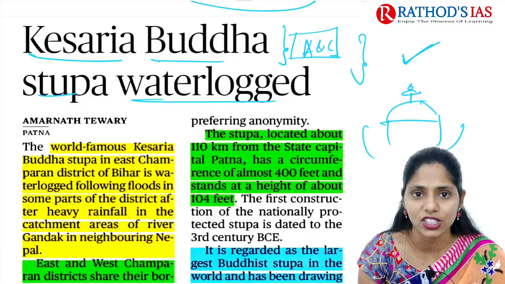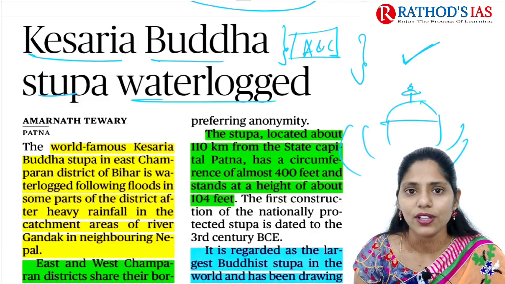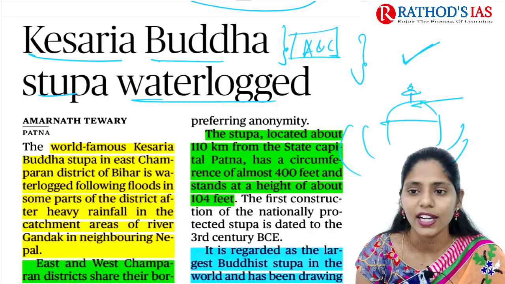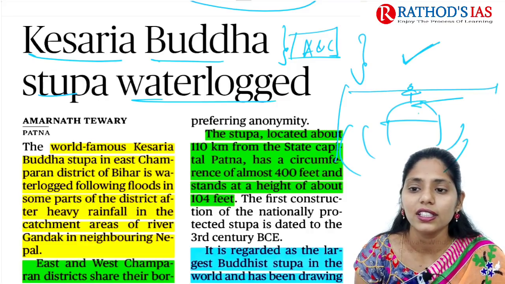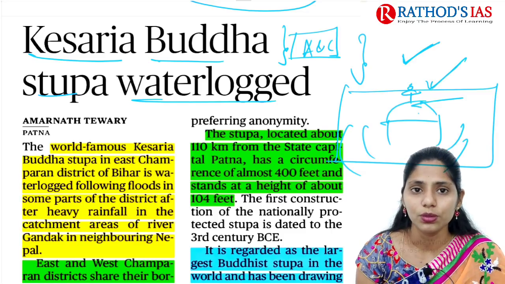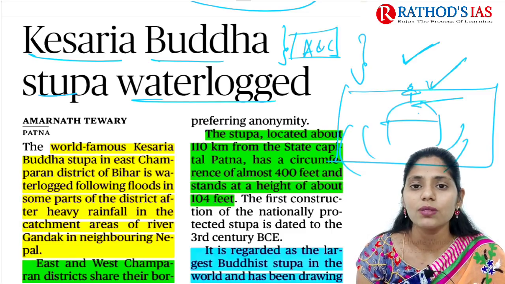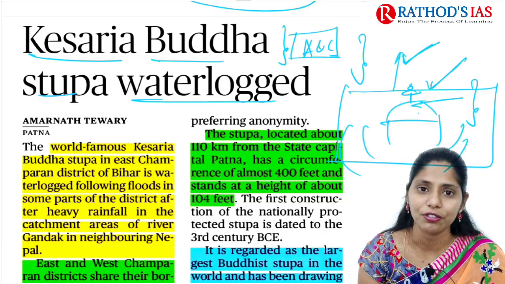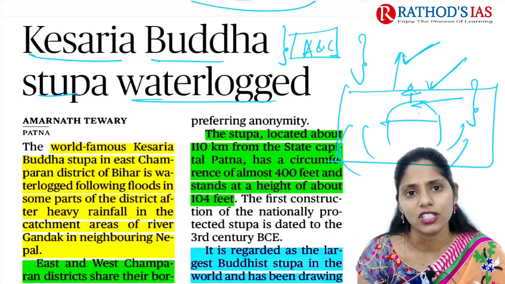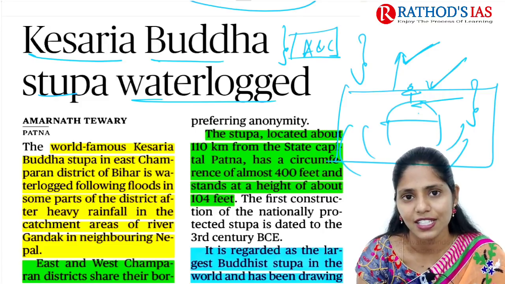And here we have Pradakshina Patha. So these are some important features. This is called Anda, Chatri, Harmika, Pradakshina Patha. So these are some important parts of this Buddhist stupa. You have to remember this architecture, that will be very important from the art and culture point of view. And every year you can expect questions on Buddhism in your prelims as well as mains.